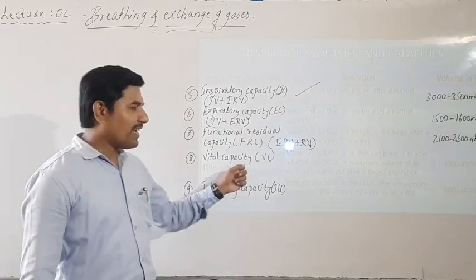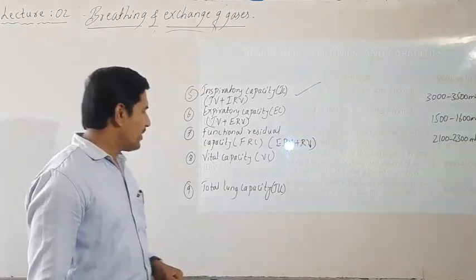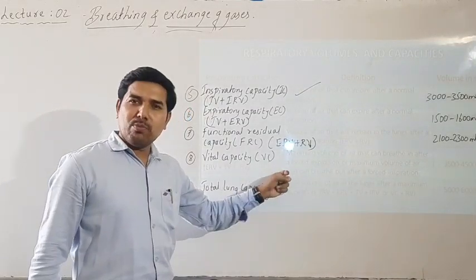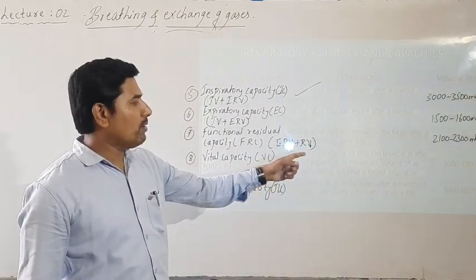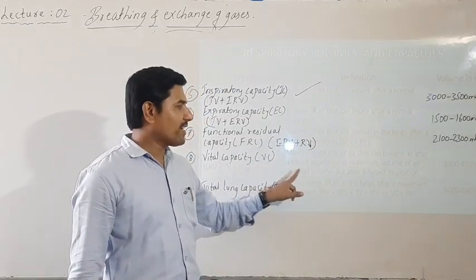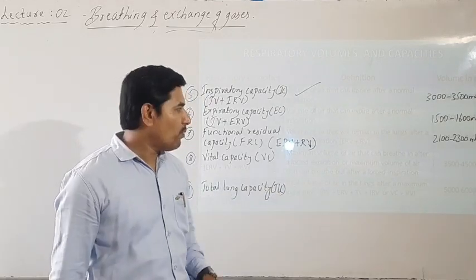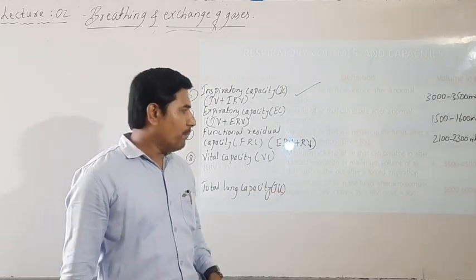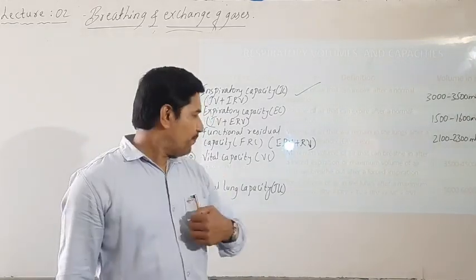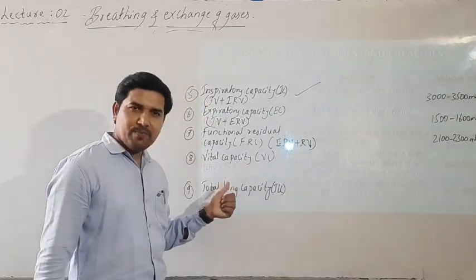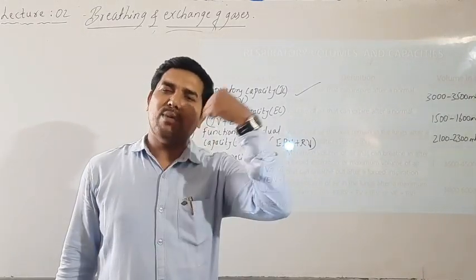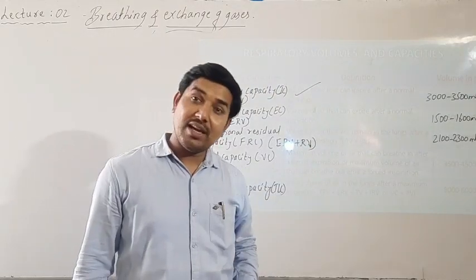The next one, vital capacity, which is given by VC. This vital capacity is nothing but the maximum volume of air that can be breathed out after a forceful inspiration. That means during normal breathing, the volume of air that can be taken into the lungs and the maximum volume of air that can be given out of the lungs.